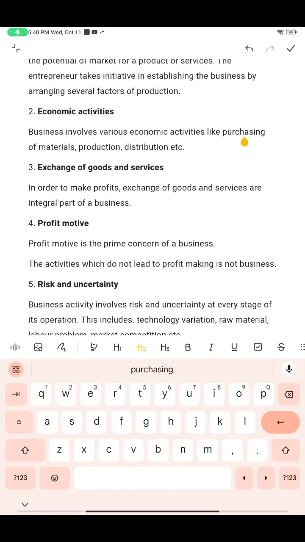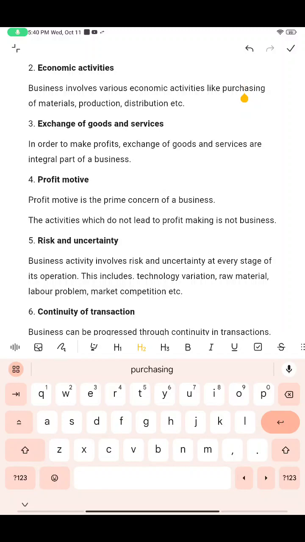Exchange of goods and services. In order to make profits, you have to exchange your goods, right? You will get profits only when you sell the goods, sometimes when you purchase the goods, and you get profits when you provide services for the products. So this exchange of goods and services is an integral, important part of business.